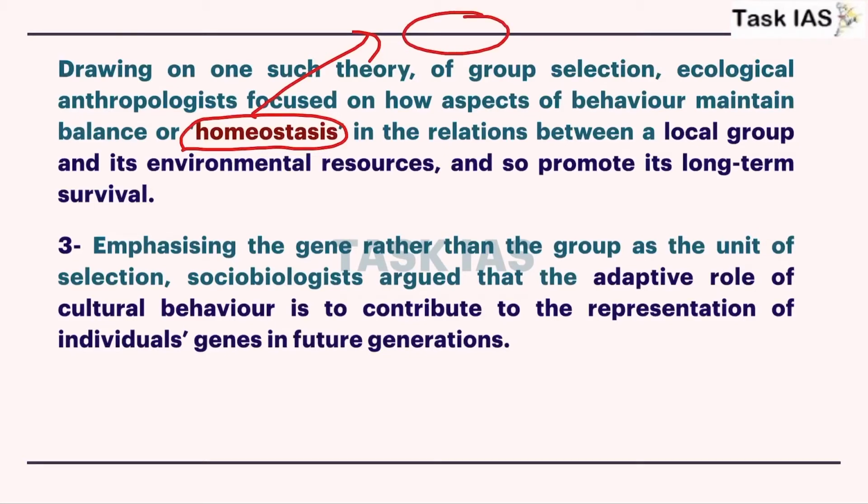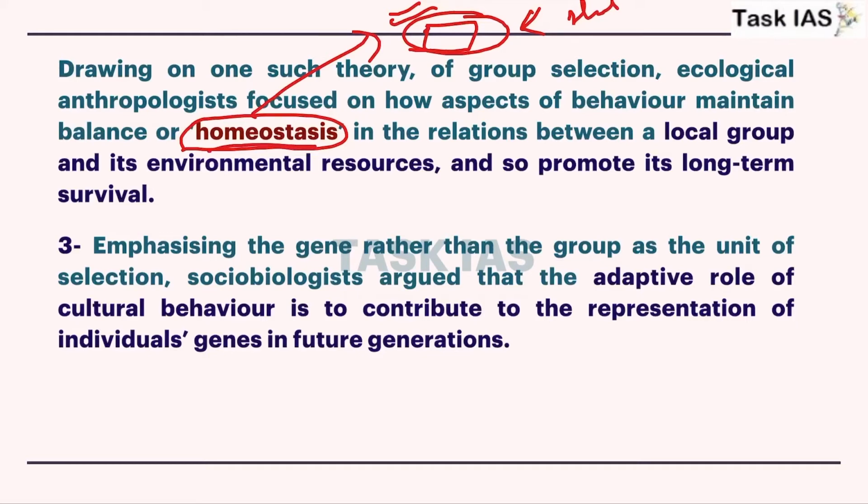For example, if there is a change in outside temperature, then by the mechanism of homeostasis, an organism will try to maintain a constant temperature. Similarly, if there is a shortage of food, then the body will try to adapt new mechanisms so that it can survive in stressful or food-deficient environments.